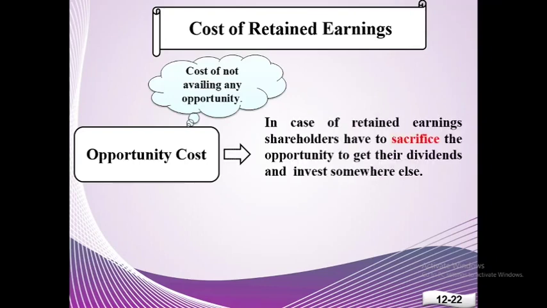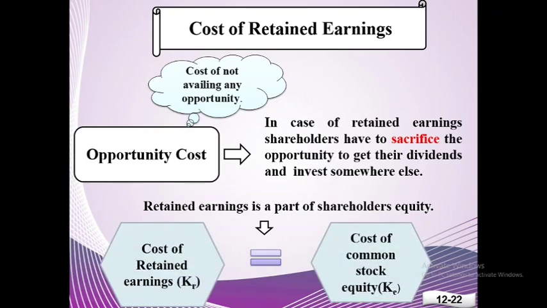In case of retained earnings, shareholders have to sacrifice the opportunity to get their dividends and invest somewhere else. Instead, they allow the firm to retain their dividends and to build capital. So, retained earnings is a part of shareholders' equity. Therefore, the cost of retained earnings is equivalent to the cost of common stock equity.